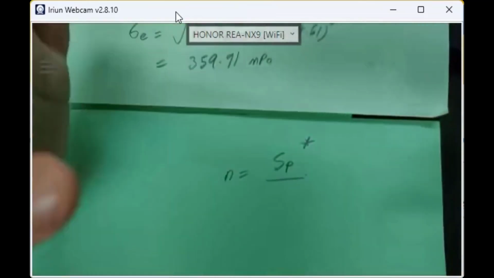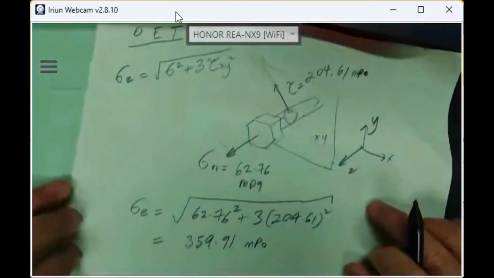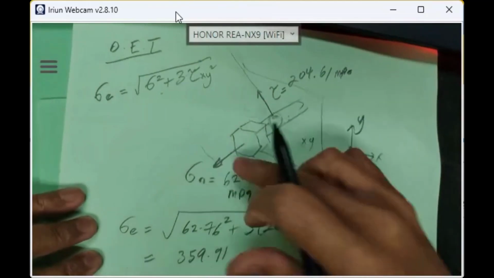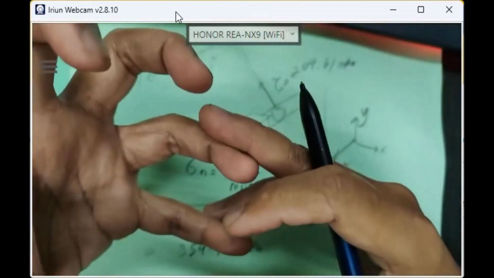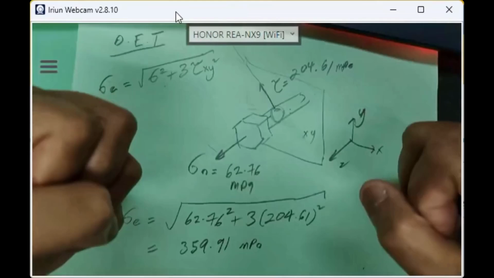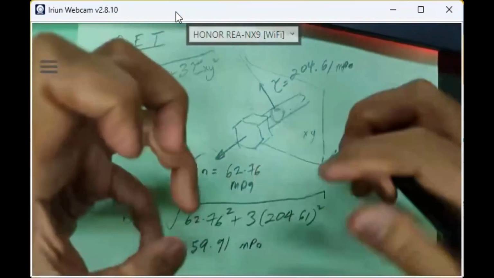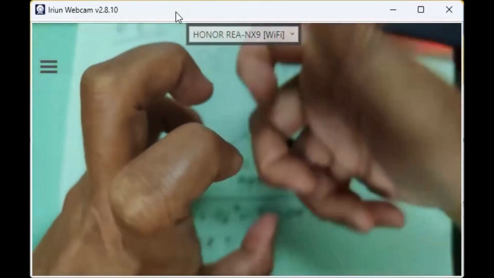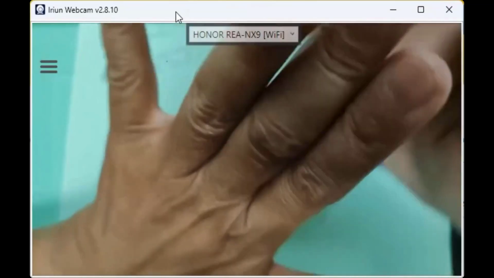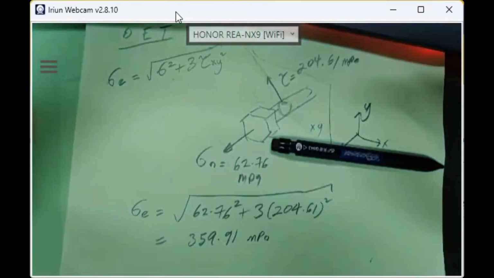SP, proof strength, because we combine the shear and normal as a sigma. For bolt only, you don't use SY, the numerator will be proof strength, because the bolt already has initial tension when it is clamped and the nut is tightened. Initially, they have initial tension already. That's why you don't use SY, we use proof strength.